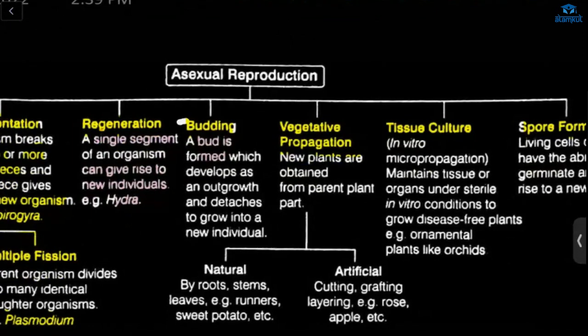Now, vegetative propagation. The new plants are obtained from the parent plant's parts. We have here natural and artificial. Natural is by roots, stems, or leaves. Artificial is by cutting, grafting, or layering.